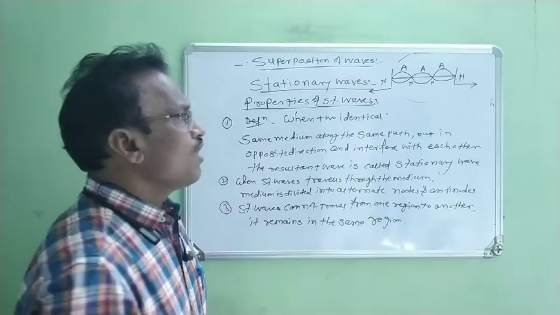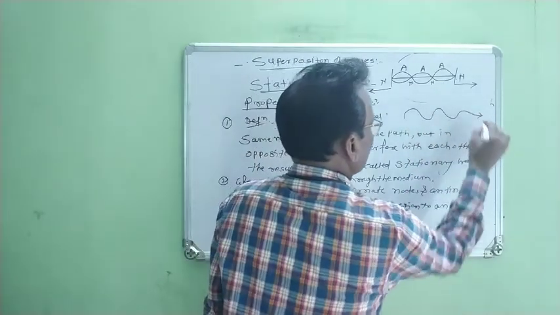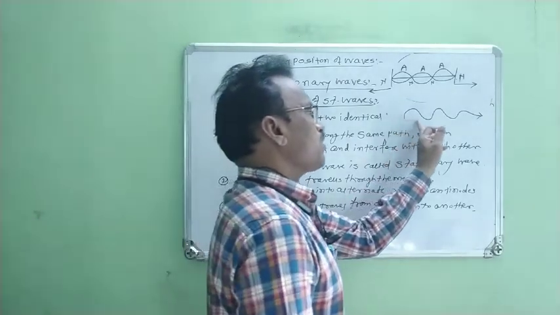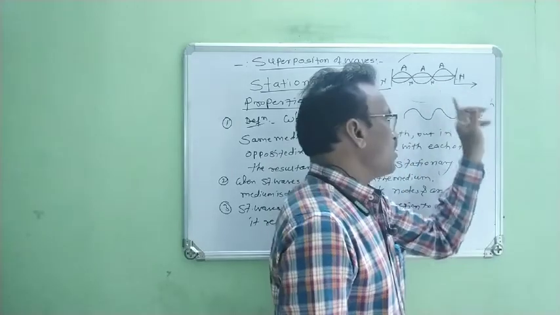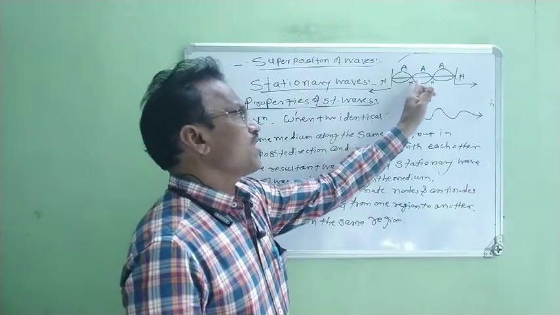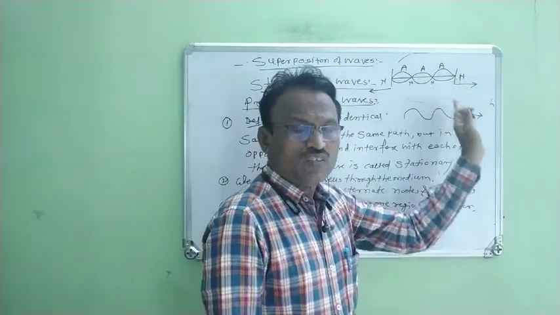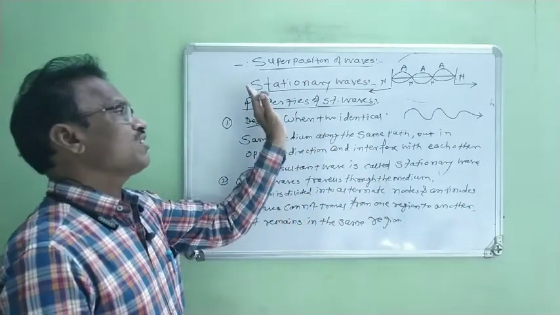Right? Now, when we consider progressive waves, we know that progressive waves can travel continuously in the same direction, in the same medium, without change of form. But we observe that stationary waves cannot travel continuously. They remain in the same region. Therefore, it is known as a stationary wave or standing wave.